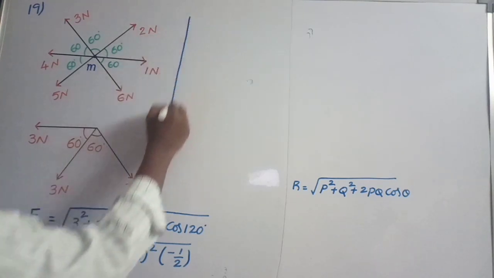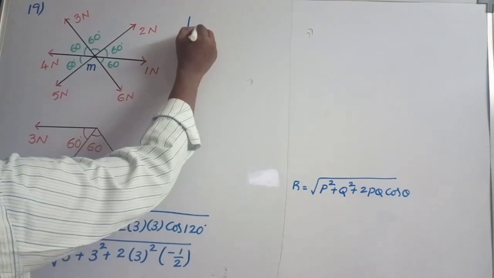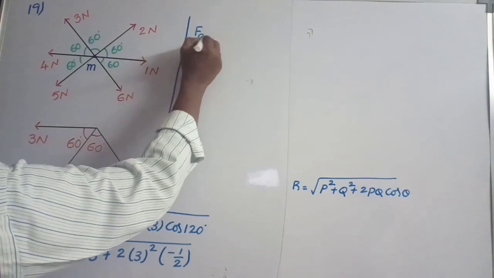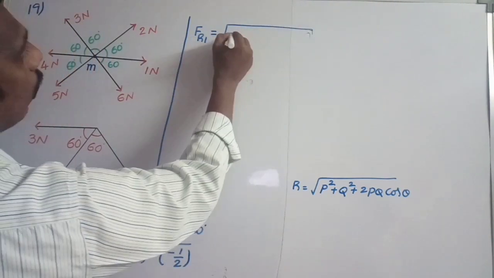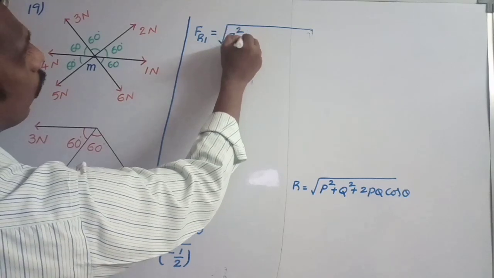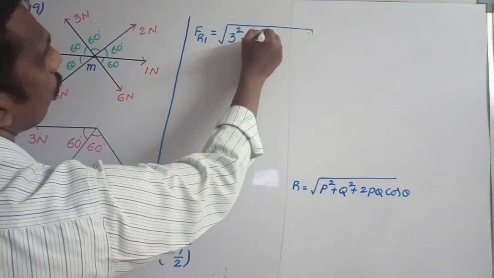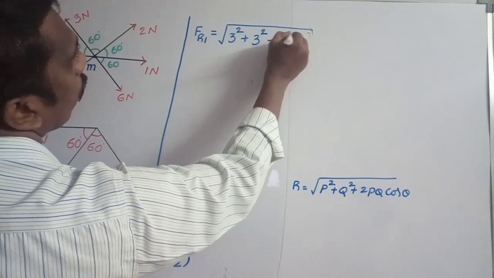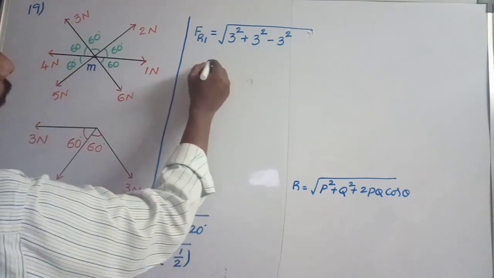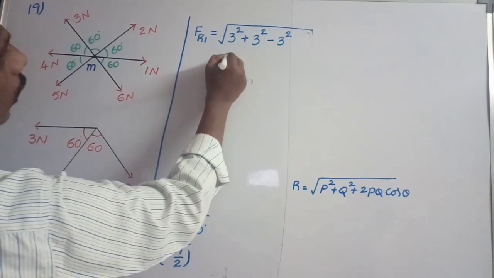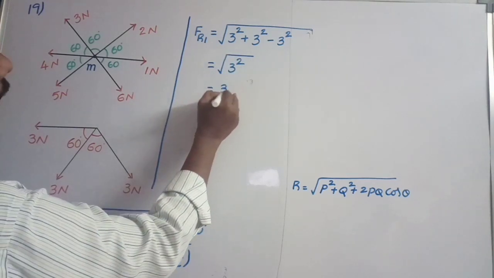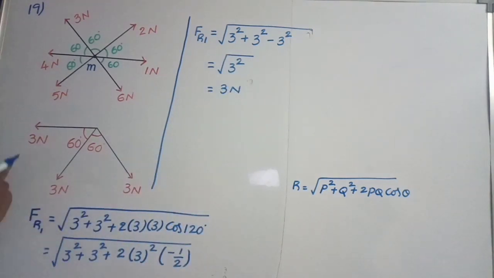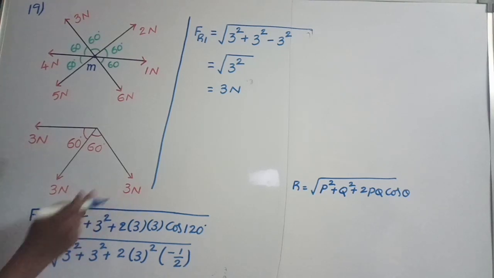So F_R1 is equal to under root of 3 square plus 3 square minus 3 square. Plus 3 square minus 3 square get cancelled, we will get 3 square only. The square root gets cancelled, we will get 3 Newton. The resultant of these two forces is equal to 3 Newton.